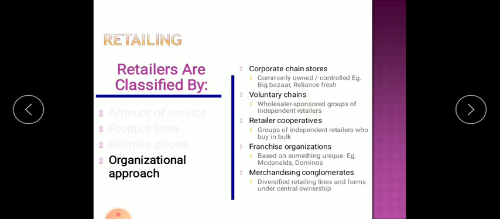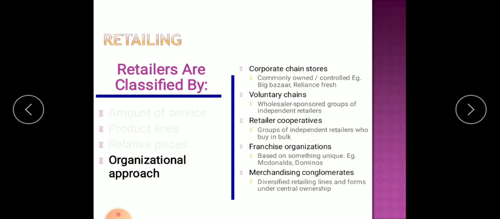Then we have voluntary chains. These are generally voluntary organizations backed by wholesalers. Wholesalers sponsor groups of independent retailers and try to create voluntary chains of retailers. These are generally set up by wholesalers when they are developing their distribution channel. Then comes retail cooperatives.